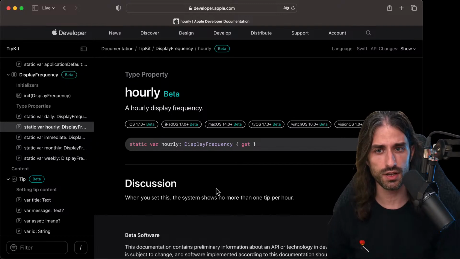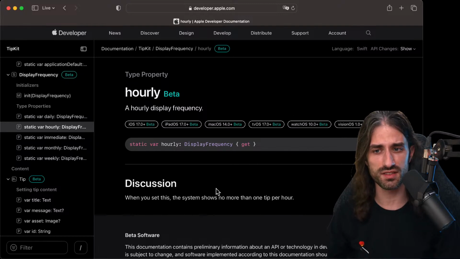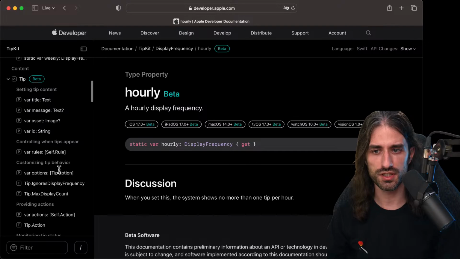It seems to be just a global configuration. It's pretty easy to set up. So that's pretty cool. And maybe that's also why the group identifier could be useful, because indeed, if you have several apps that work together, you might not want to overwhelm your user, and maybe you're like, okay, 1 tip across all of the apps every day, for instance, is more than enough. So that's pretty cool.